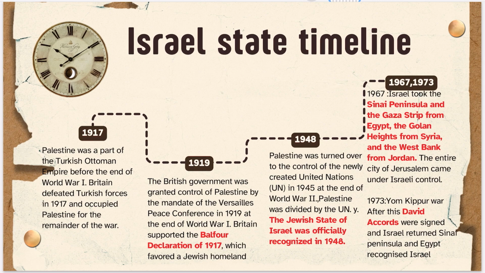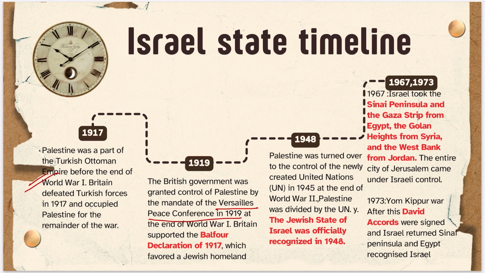Palestine was a part of the Turkish Ottoman Empire before the end of World War One. So when Britain won World War One and the Ottoman Empire lost it, the area which we now call Israel and Palestine came under the British Empire, right? The British government was granted the mandate by the Versailles Treaty, right? At the Versailles Peace Conference in 1919, it was decided that if it wins the war, the area will be provided to Britain.